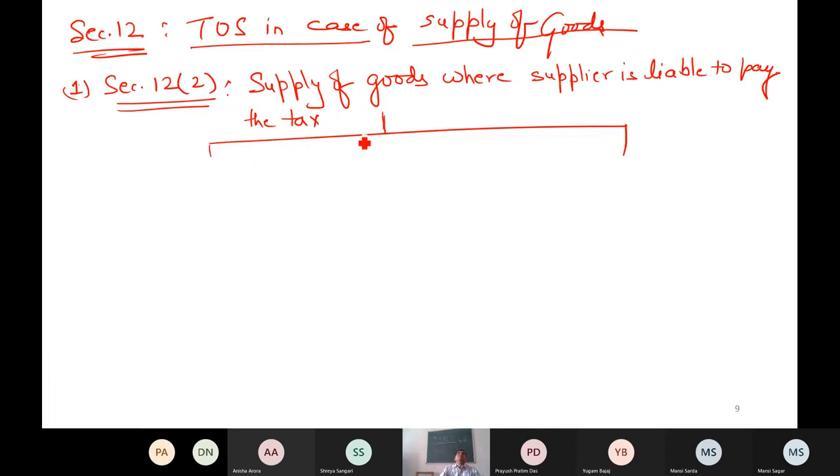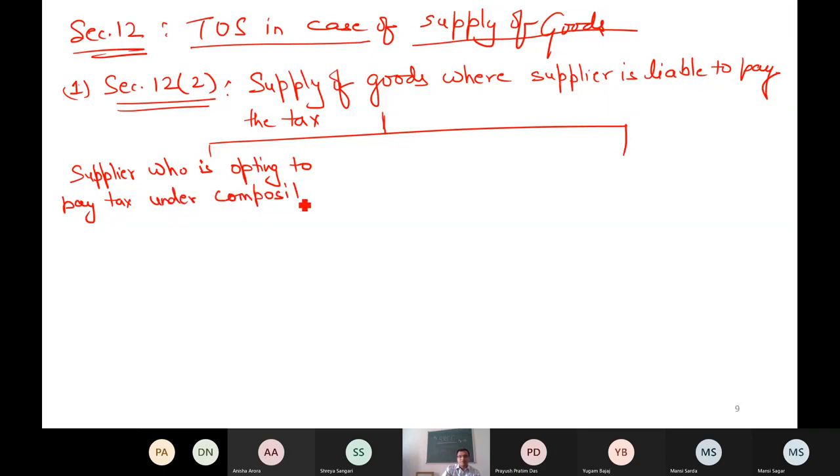Am I a supplier who is opting to pay tax under the composition levy scheme? Or am I a supplier who is not opting?